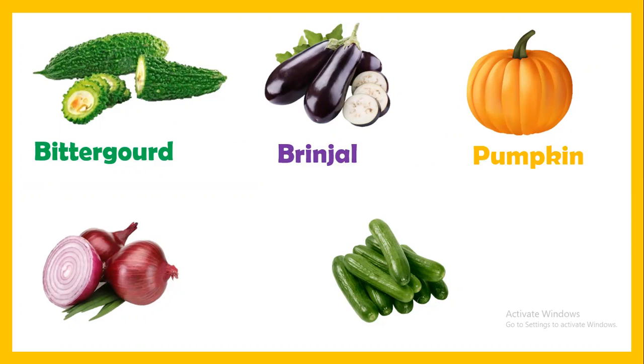Next is onion. Next is cucumber. So these are the vegetables we can eat in summer season: bittergourd, brinjal, pumpkin, onion, cucumber.